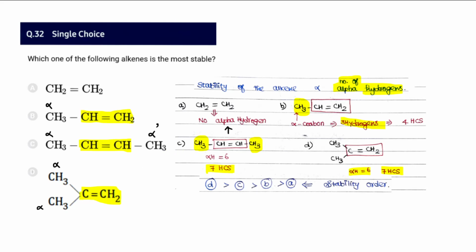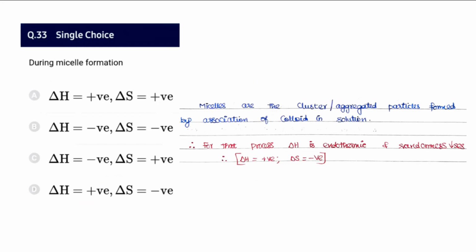Though C and D both have the same alpha hydrogens, we must give priority to D because C exhibits geometrical isomerism. Cis isomers are somewhat less stable. So D, C, then B and A is the stability order.